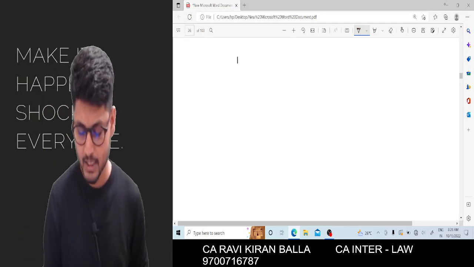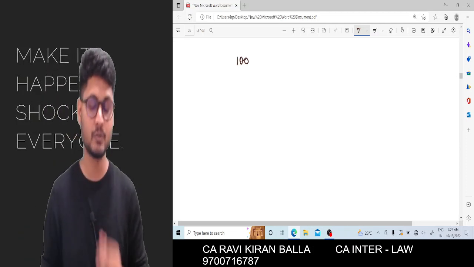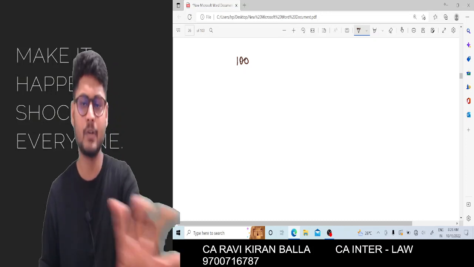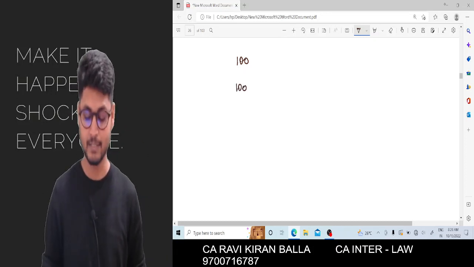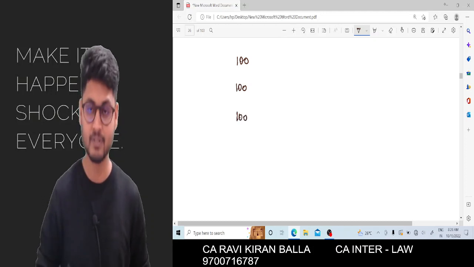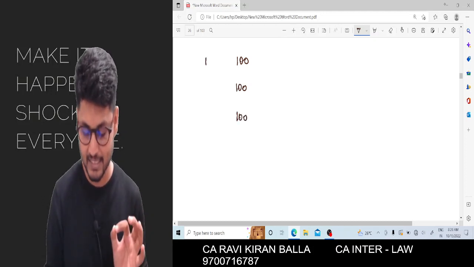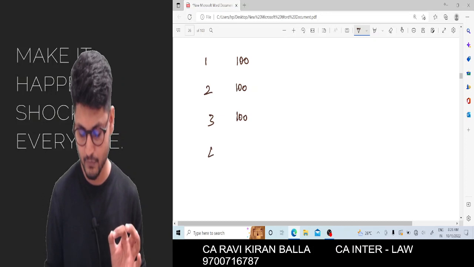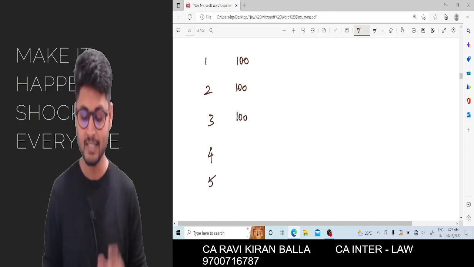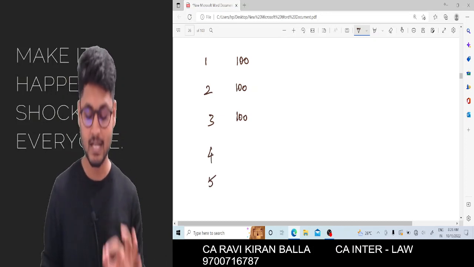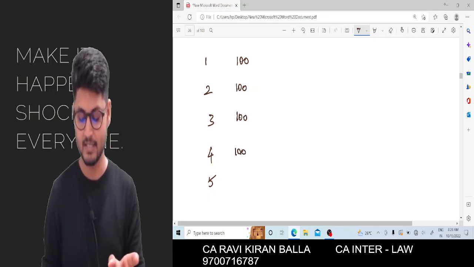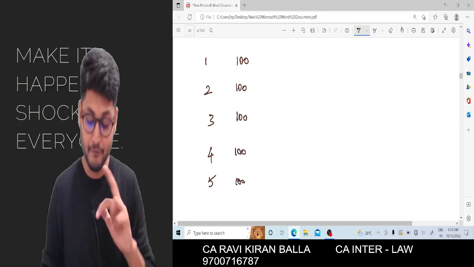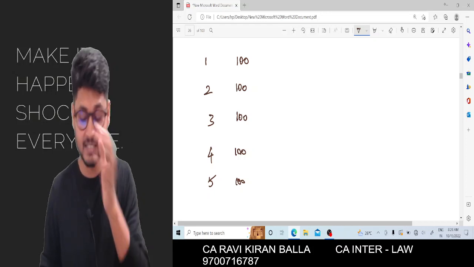Today you deposited 100 rupees. In the first year you deposited 100 rupees. In the second year also you deposited 100 rupees. In the third year also you deposited 100 rupees. See, year number 1, 2, 3, 4, 5. Year number 1 you deposited 100 rupees, year number 2 you deposited 100, 100, 100. So every year the deposit is being done.